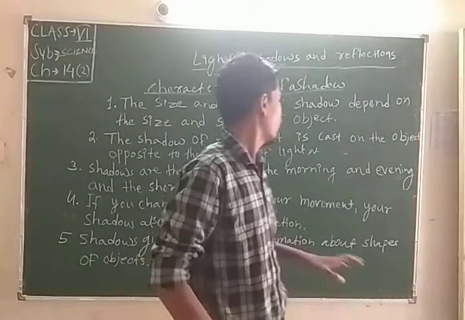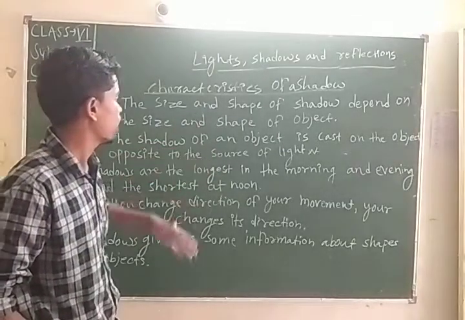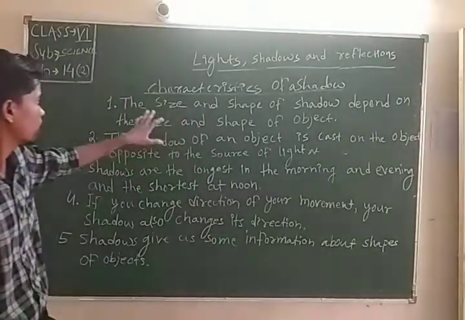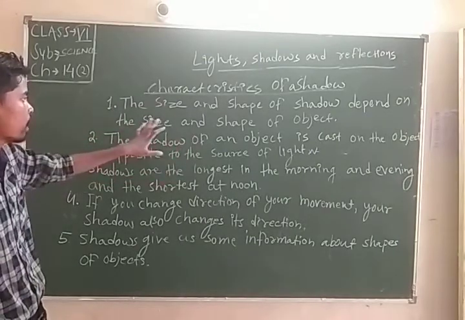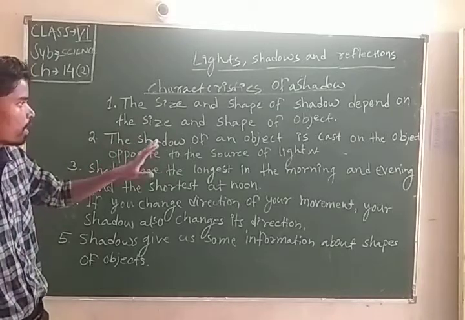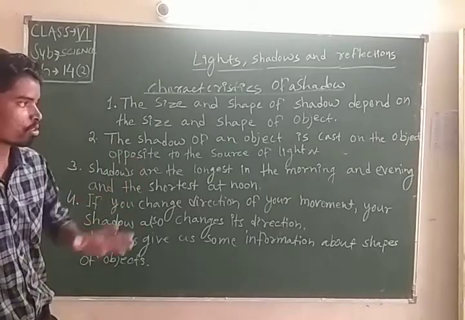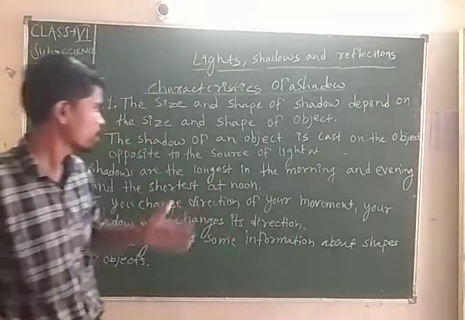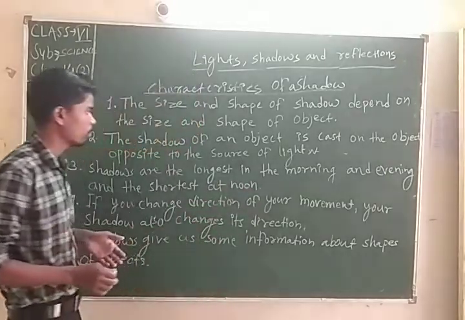I will repeat. The size and shape of shadows depend on the size and shape of the object. Second, the shadow of an object is cast opposite to the source of light. So the shadow will always form opposite to the light.